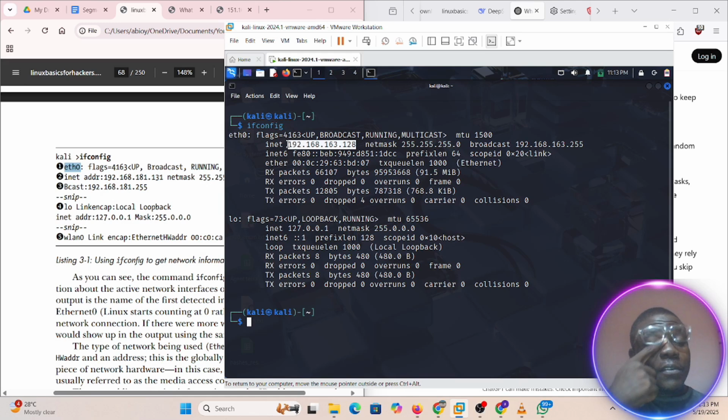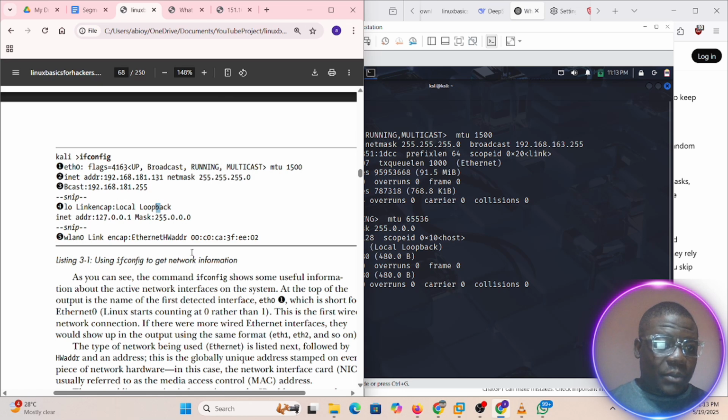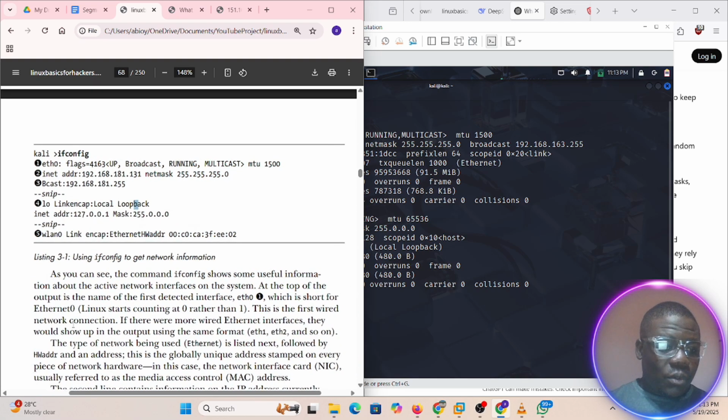So because we're using ifconfig to, how would I say, audit our internal network. So the first part, which is eth0, is your Ethernet, which is short form for Ethernet. Linux starts counting from zero. This is the first wired network connection.